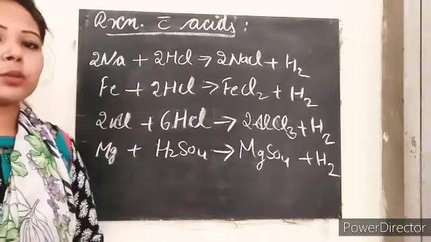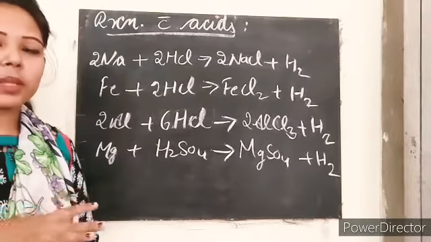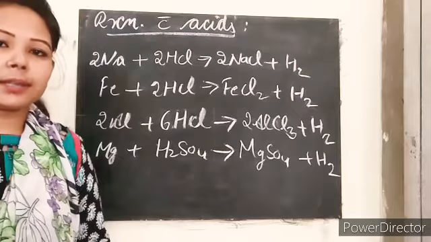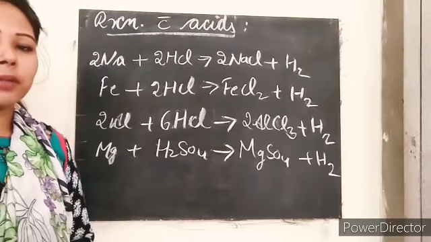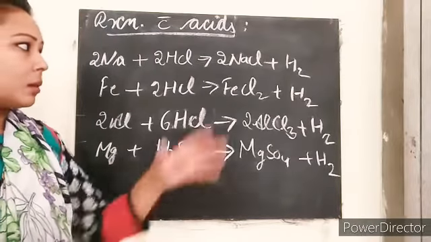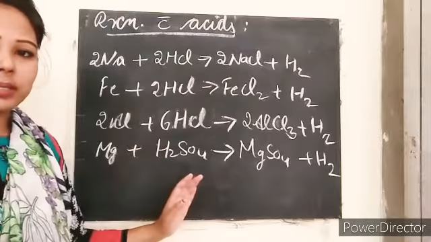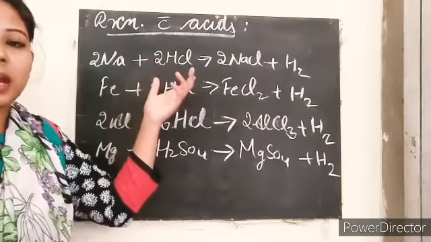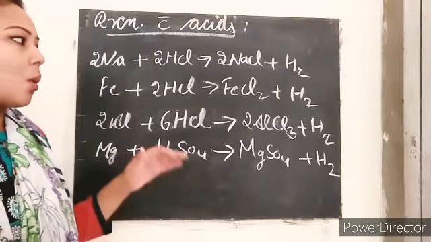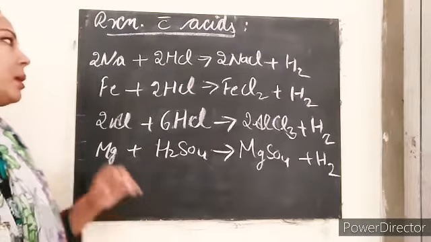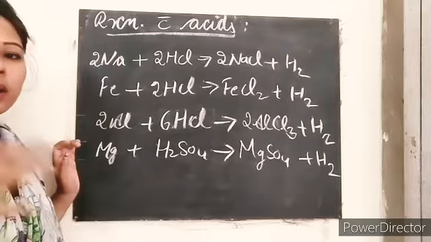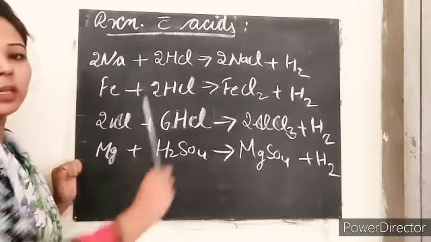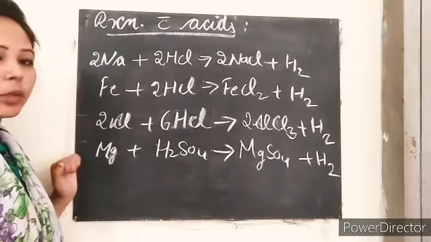Now put these metals and non-metals in different test tubes and add 5 ml of HCl or sulfuric acid. First of all we will do it with HCl, that means hydrochloric acid. So what happens when sodium reacts? Among all the non-metals and metals, these are the things that would react with these solutions.